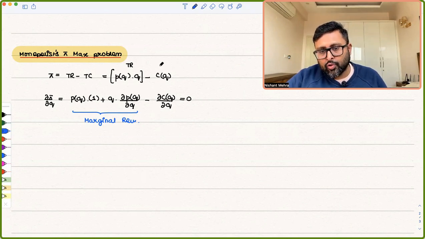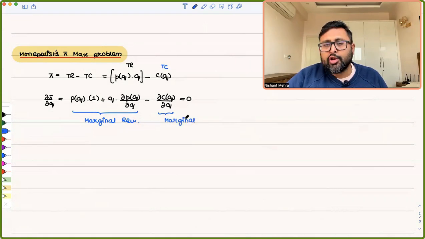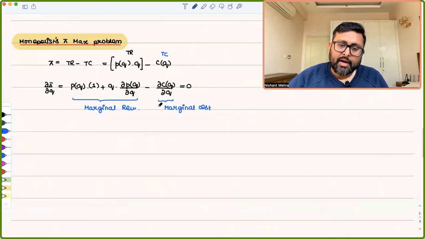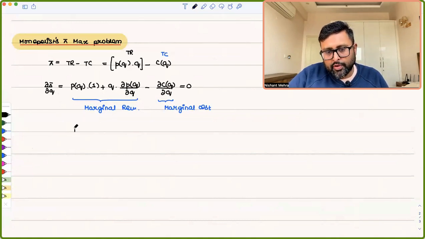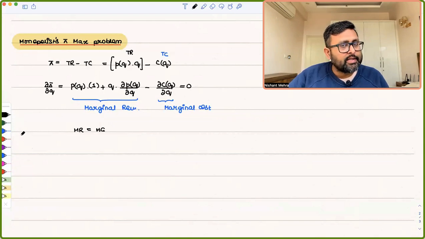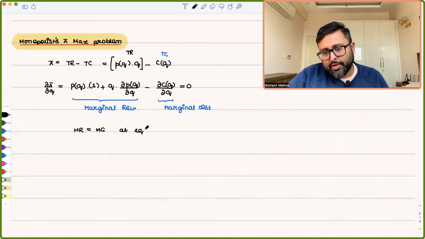What is this? This was your total cost. अब cost का change with respect to Q is what? MC, right? मतलब अगर आप एक यूनिट से ज्यादा चीज को बेचते हैं तो आपकी कॉस्ट में क्या फर्क आएगा? दैट इज व्हाट मार्जिनल कॉस्ट इज. अब एक बात बताइए, once you'll solve this, this is going to give you MR equals to MC. Now there are conditions which could be told. So MR equal to MC, this is what is happening at equilibrium.